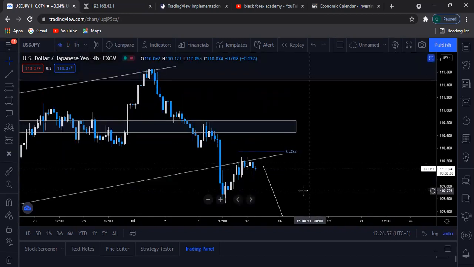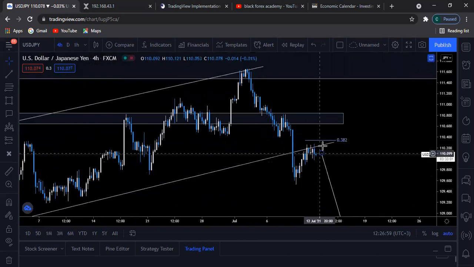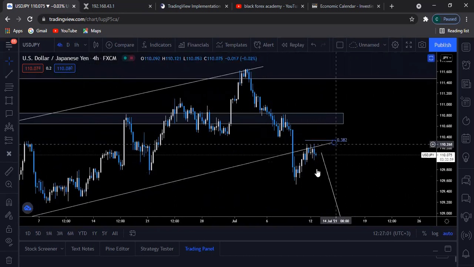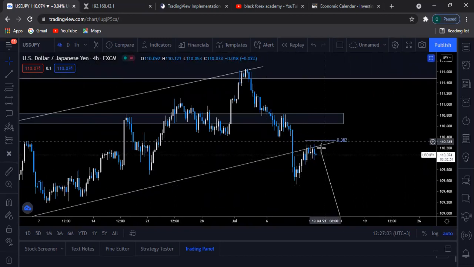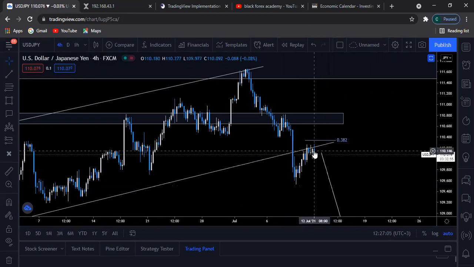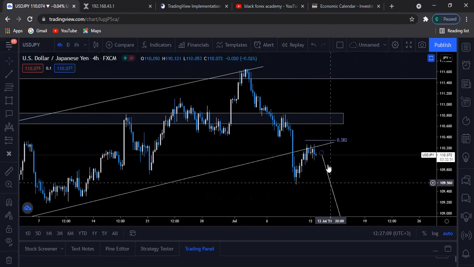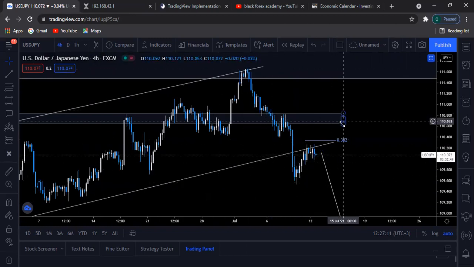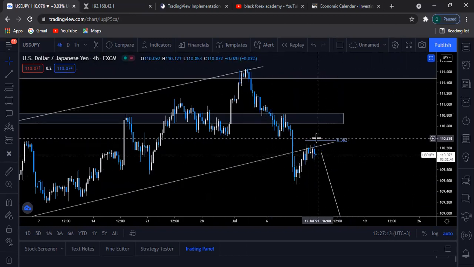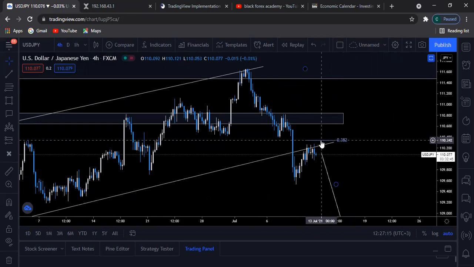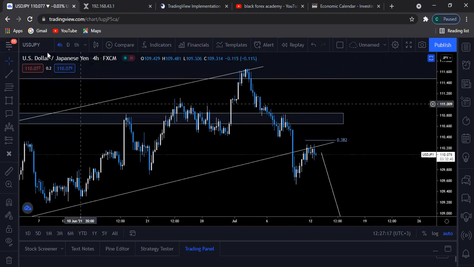On the 4 hours, we can obviously see prices have given us this retest, but I wouldn't be shorting this trade anytime soon until it actually creates a trend, right? After breaking below this one, obviously we're in a downtrend, but I want to see them retest this significant key level here on this Fibonacci before I actually go short.